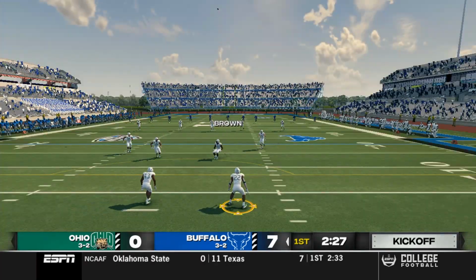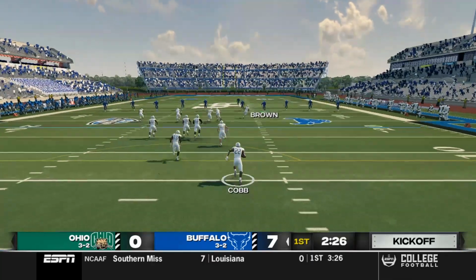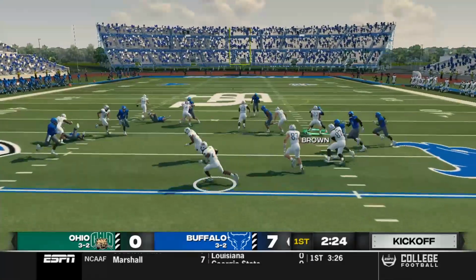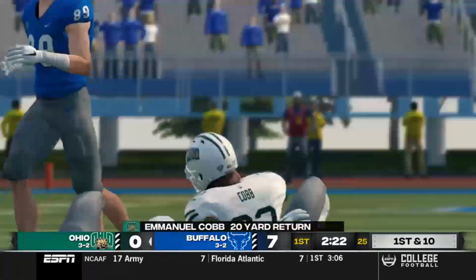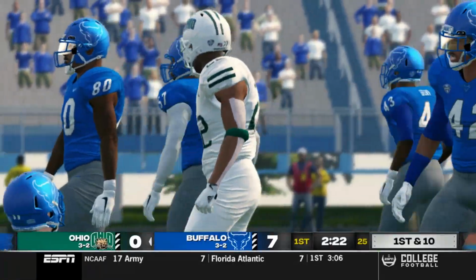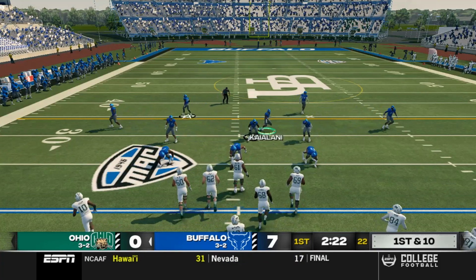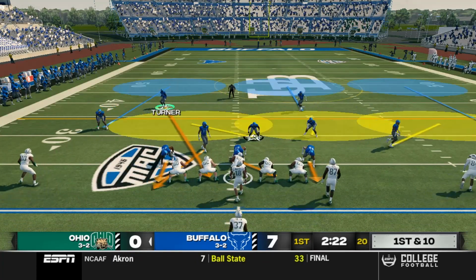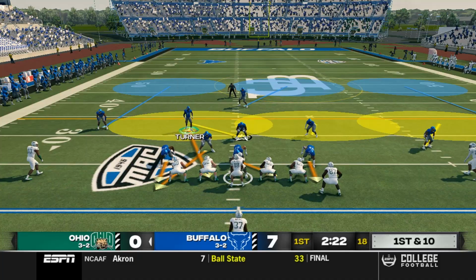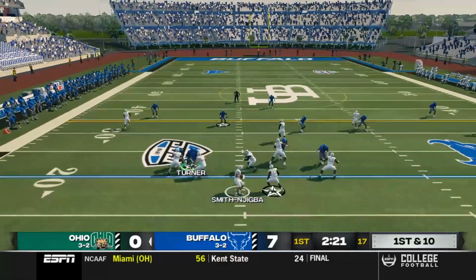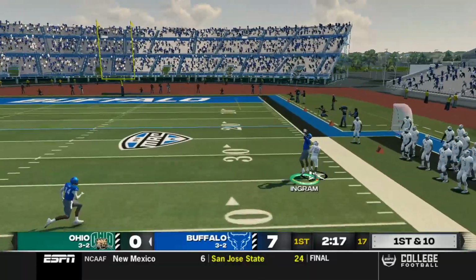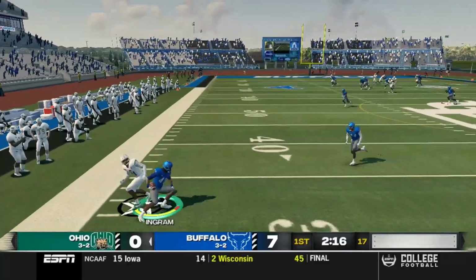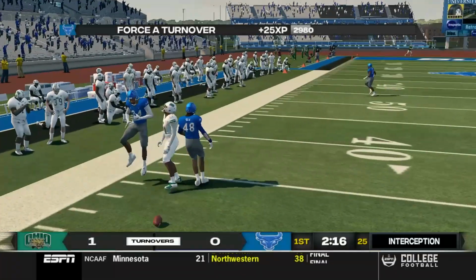Brown kicks it away. With the Bulls hitting the extra point, it makes it a 7-0 ball game. On the return is Emmanuel Cobb for 20 yards. The Bobcats come out today, and they're playing their quarterback, Caleb Smith, with Jake Blue hurt. He's back to pass on the first play of the game, steps up in the pocket. He's going deep to his number 1 receiver, and that's picked off. That is picked off on the first play of the game by Ingram.